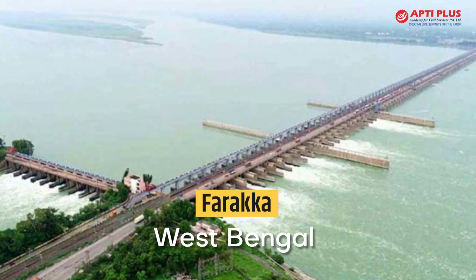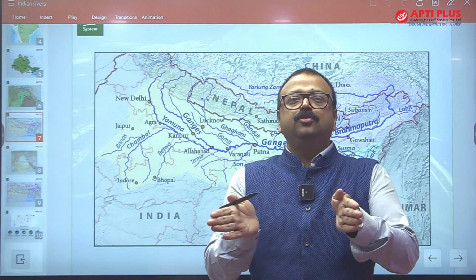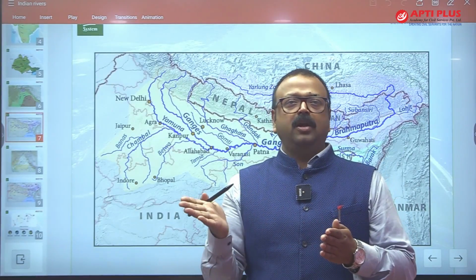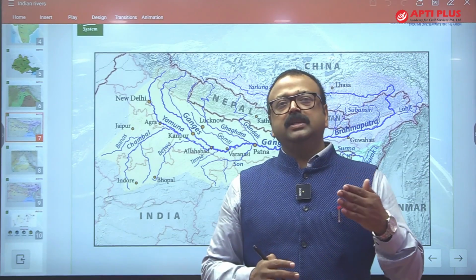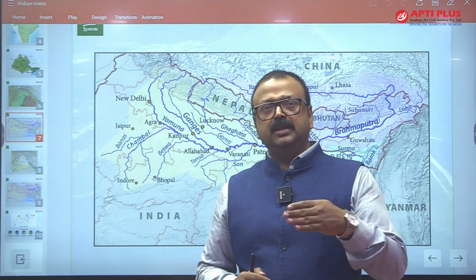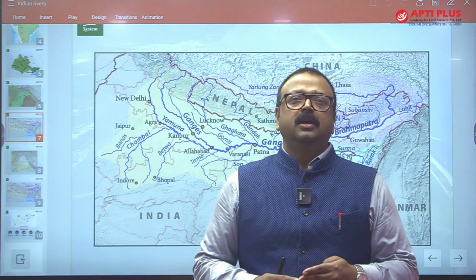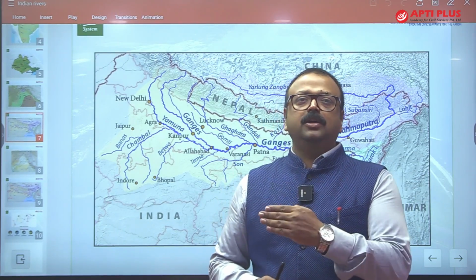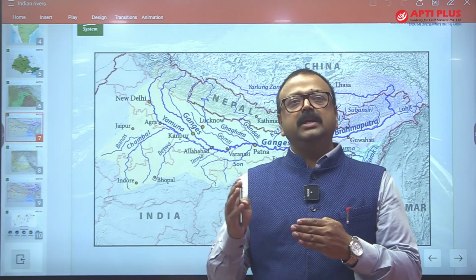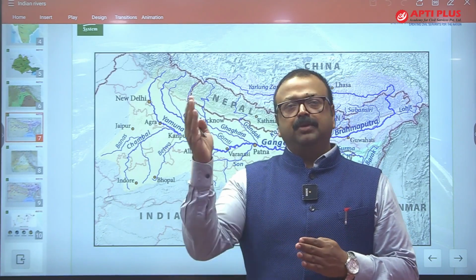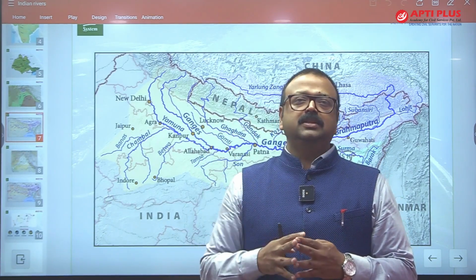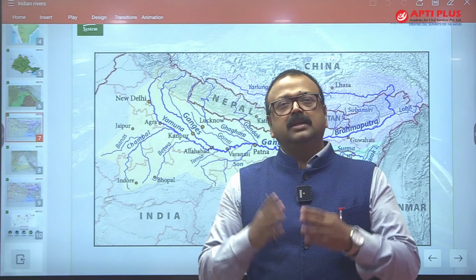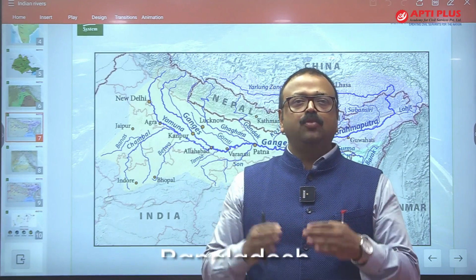Near Farakka, it divides into two streams. One is called Hooghly, and the other is Ganga, which continues into Bangladesh. And this Ganga meets the water of Jamuna. Jamuna is nothing but the Brahmaputra, which takes the water of Tista and becomes Jamuna. And Ganga and Jamuna meet again at Goalundo.